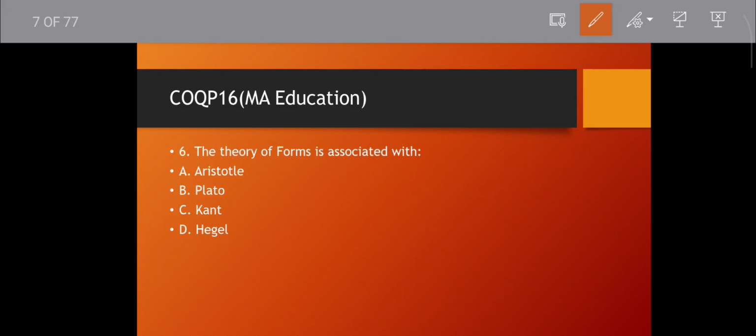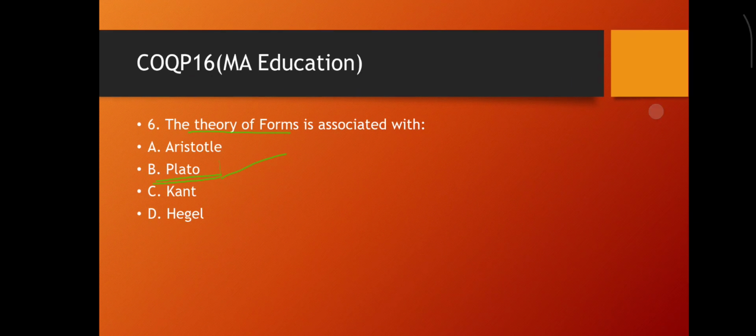Question number 6. The theory of form is associated with Aristotle, Plato, Kant, Hegel. The theory of form is Plato's theory. Remember. Then move to the next question.